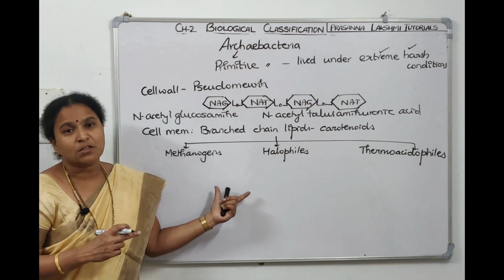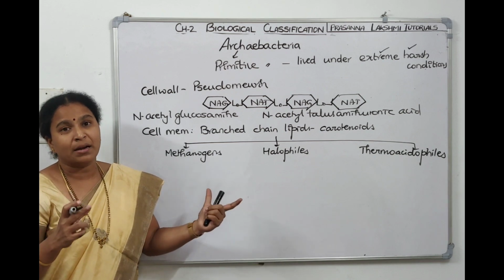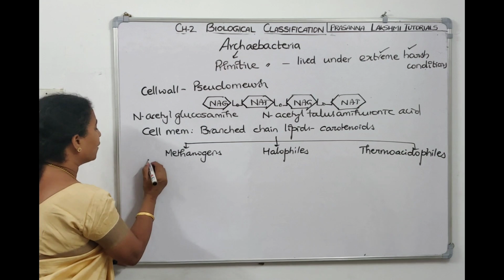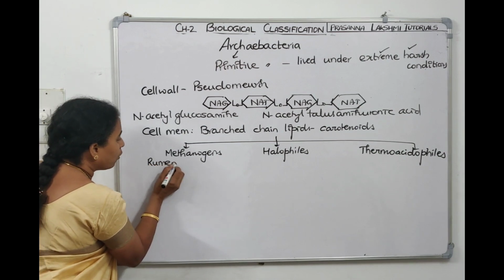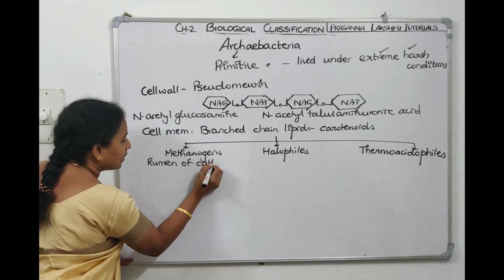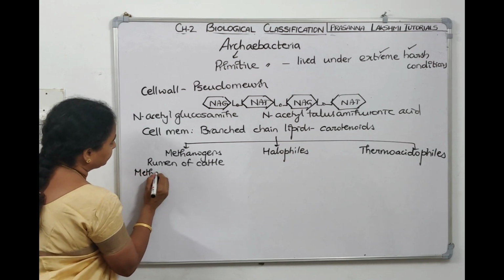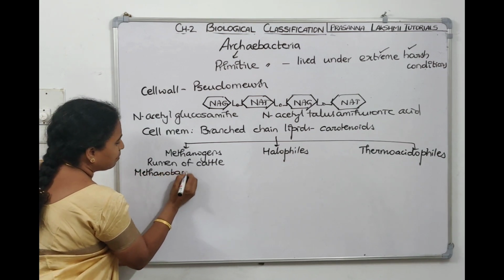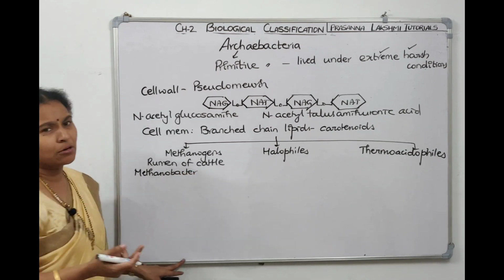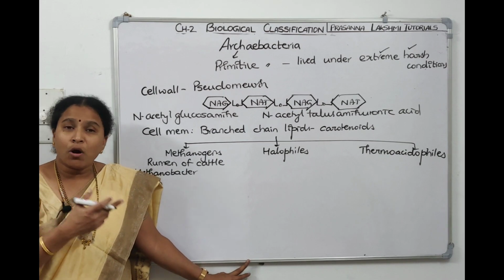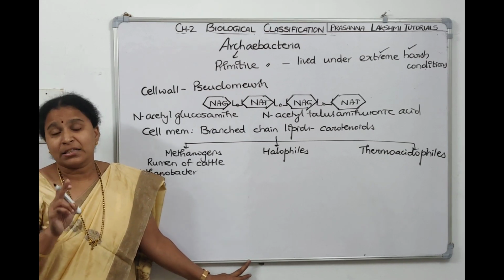Where are methanogens found? They are found in the rumen. Rumen is a part of the alimentary canal of the cattle. Methanogens are found in the rumen of cattle. Examples of methanogens are Methanobacter and Methanococcus. Now, what do they do? Which type of organisms are they?